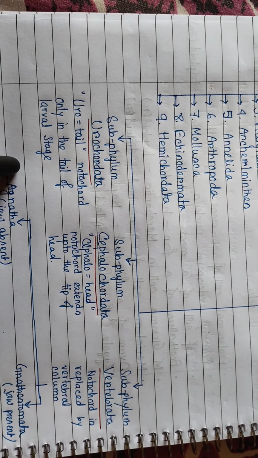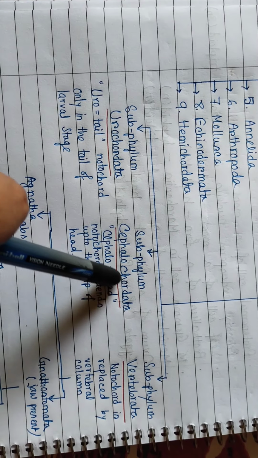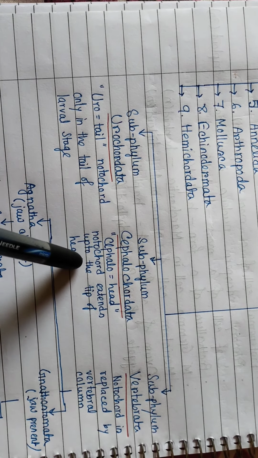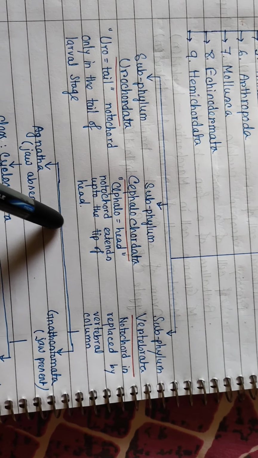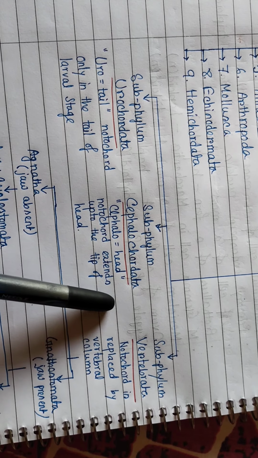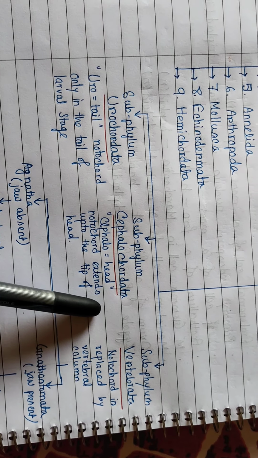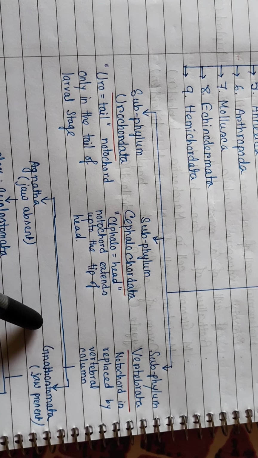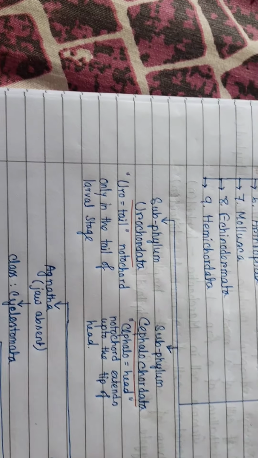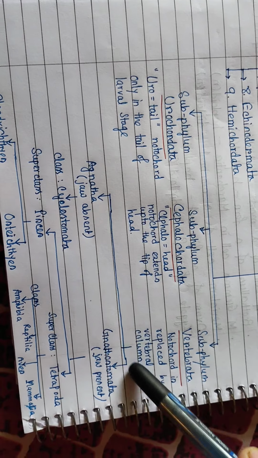The next is Cephalochordata. Cephalo means head. Notochord extends up to the tip of the head. And the next one is Vertebrata. In Vertebrata, the notochord is replaced by the vertebral column.